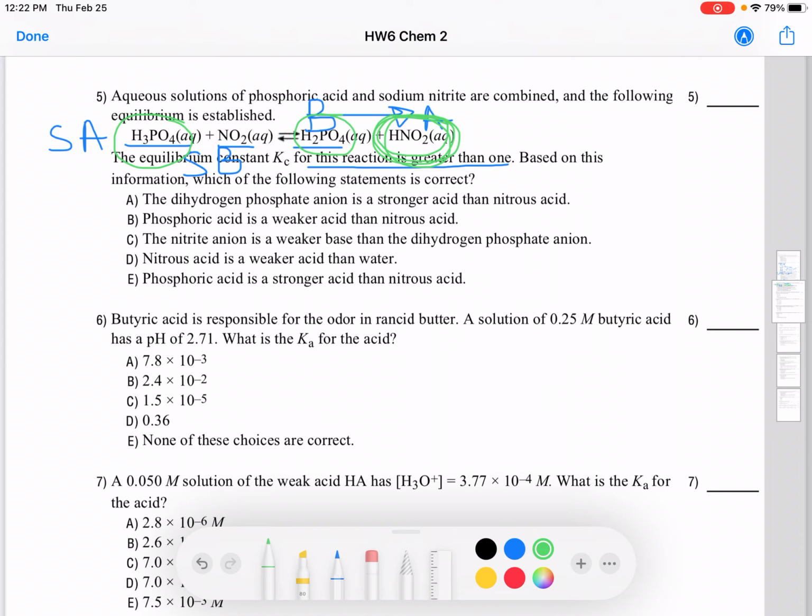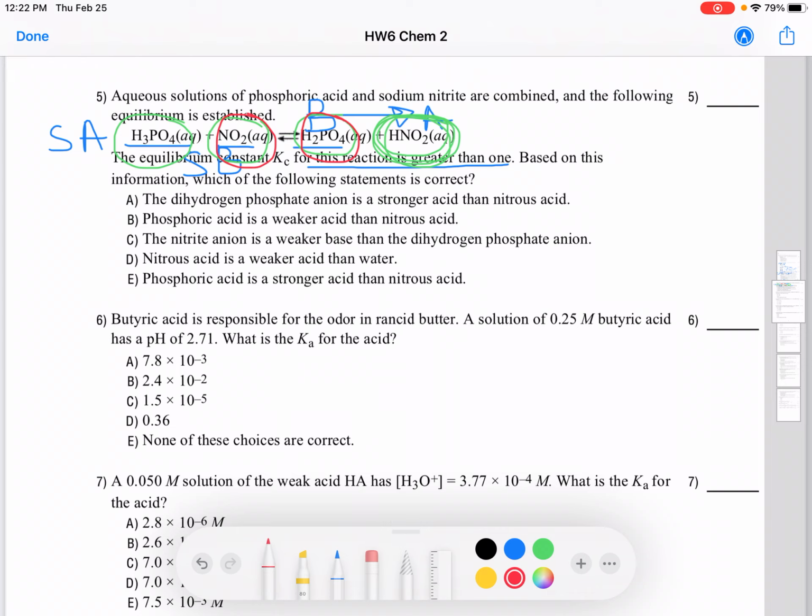The nitrite anion is a weaker base than the dihydrogen phosphate anion. Nitrite is this one right here. Dihydrogen phosphate is this one right here. This is your dihydrogen phosphate. This is your nitrite. And the nitrite anion is a weaker base than the dihydrogen phosphate anion.